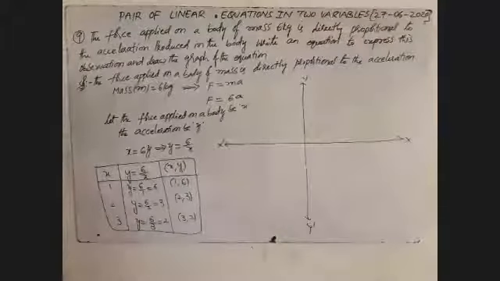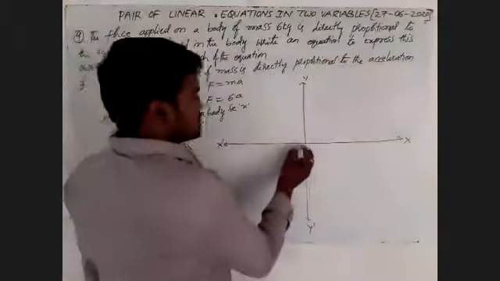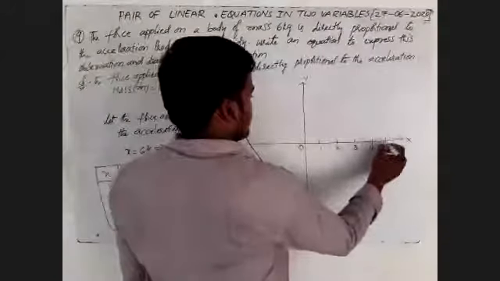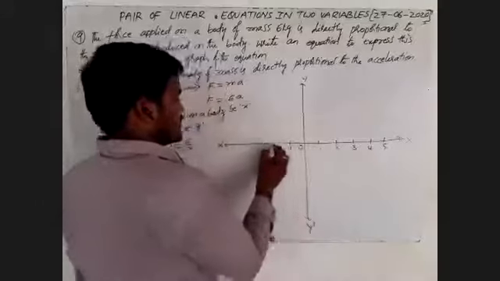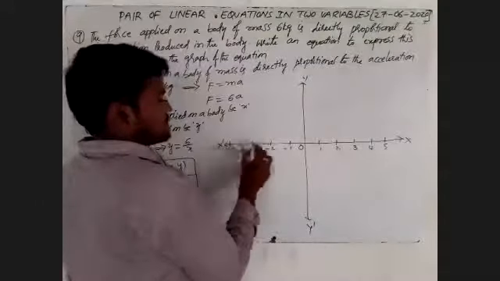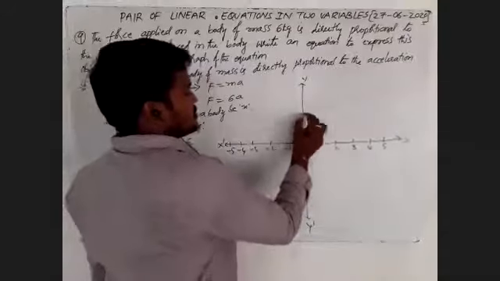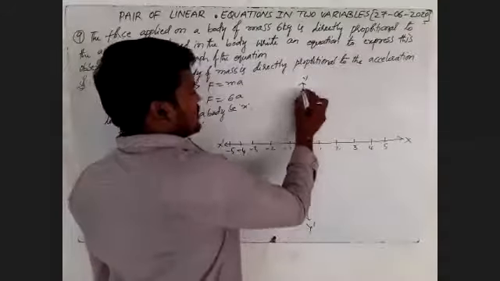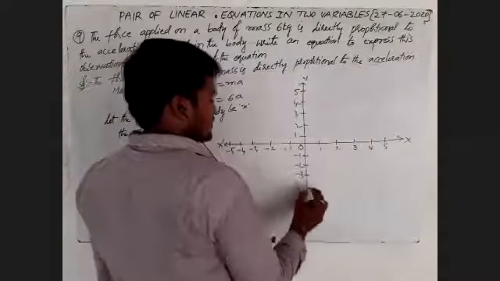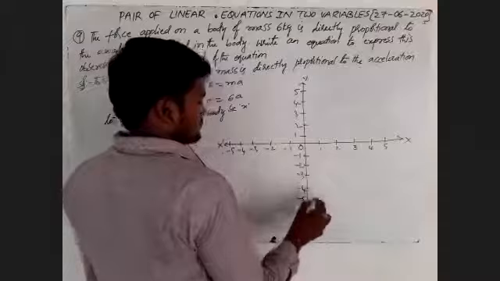This is O. After that, on the x-axis we'll take 1, 2, 3, 4, and 5, and minus 1, minus 2, minus 3, minus 4, and minus 5. On the y-axis also we'll take 1, 2, 3, 4, and 5, and minus 1, minus 2, minus 3, minus 4, and minus 5.